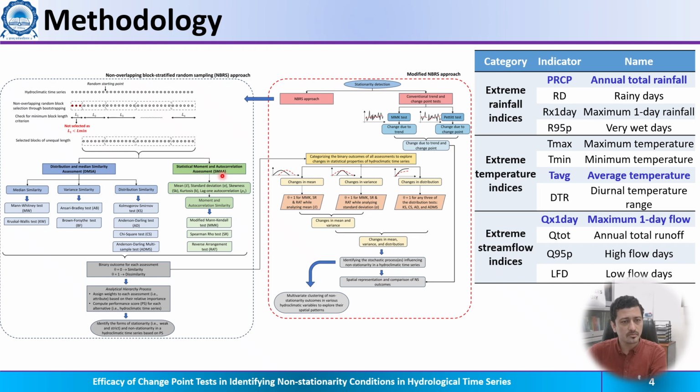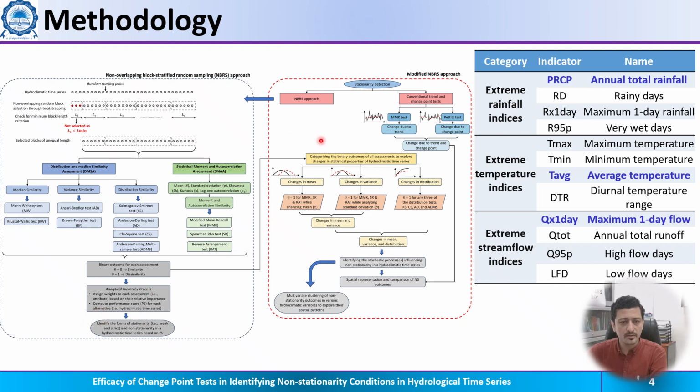Similarly, we also find the statistical moment and autocorrelation similarity by comparing trends in the first four moments as well as the autocorrelation. Each of these tests will give us a binary outcome, whether theta is equal to 0 or 1. Based on that, we can determine whether they are similar or dissimilar. We fit it into an AHP framework to get the stationarity outcome.